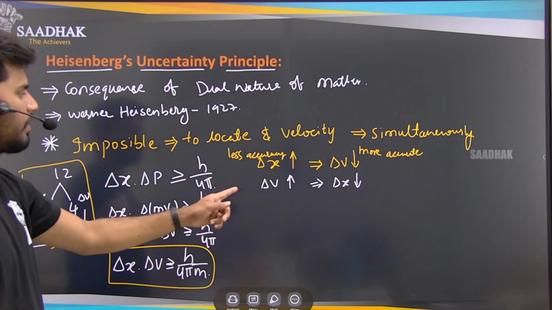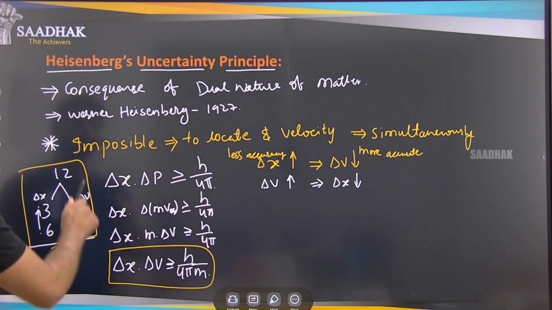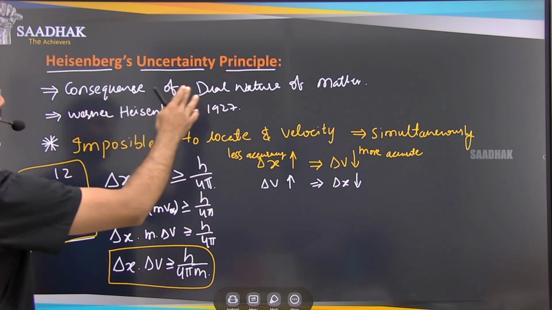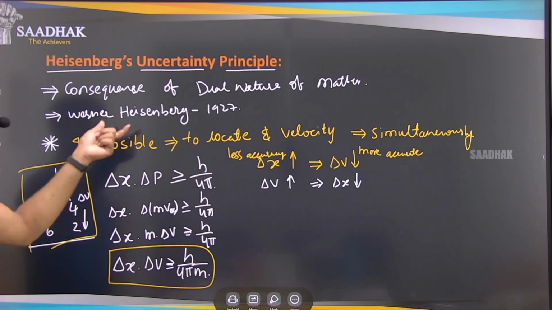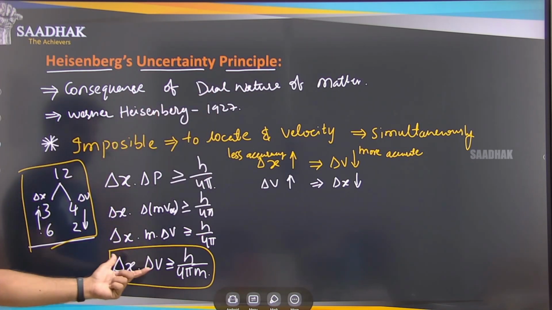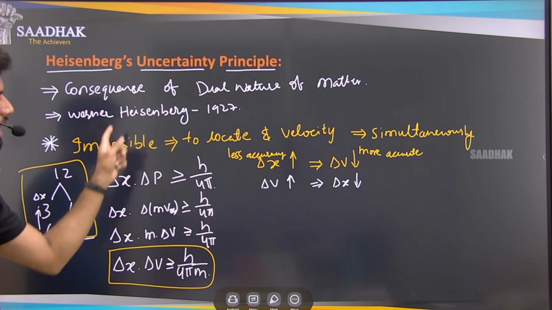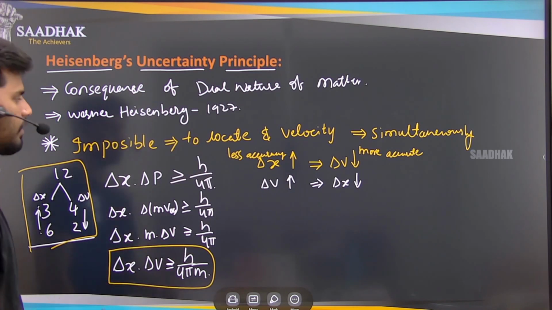This is given by Werner Heisenberg. That is the main consequence of the dual nature of matter. By using the dual nature of matter, he proposed this uncertainty for the position of the electron in the atom.